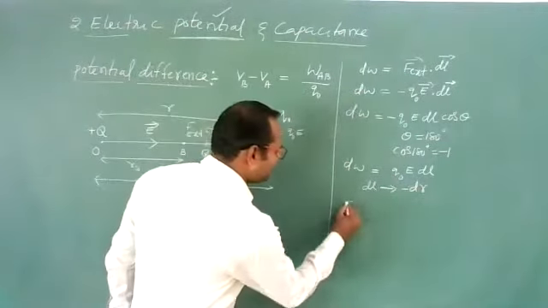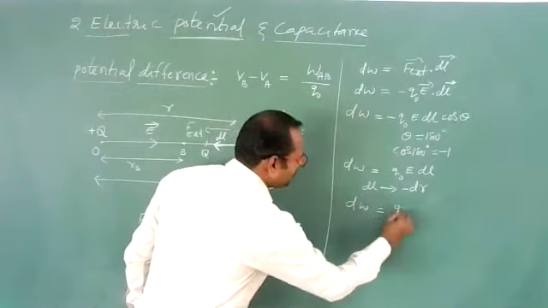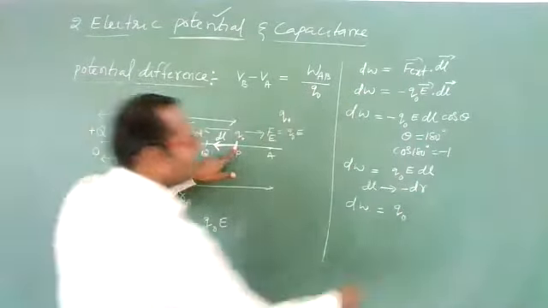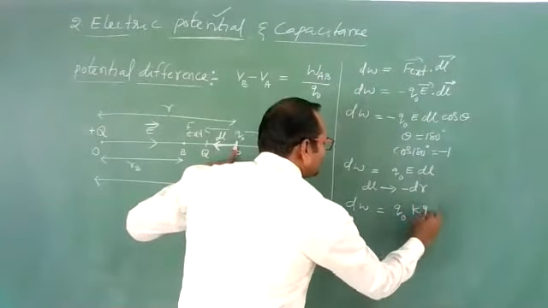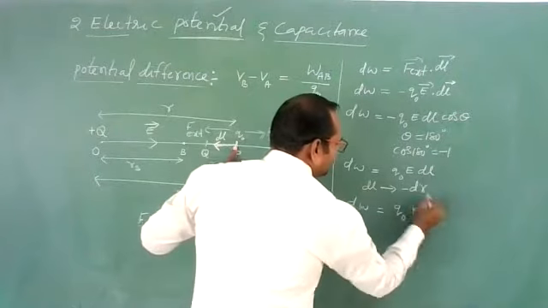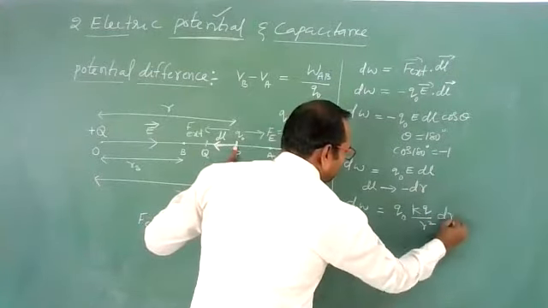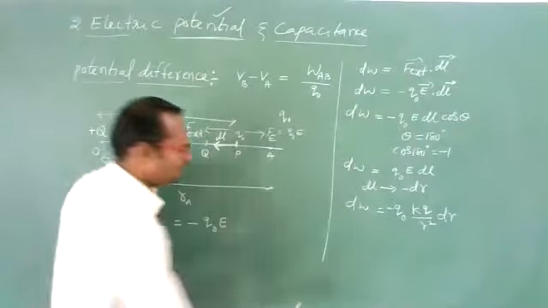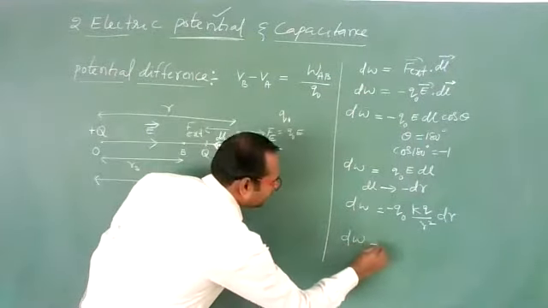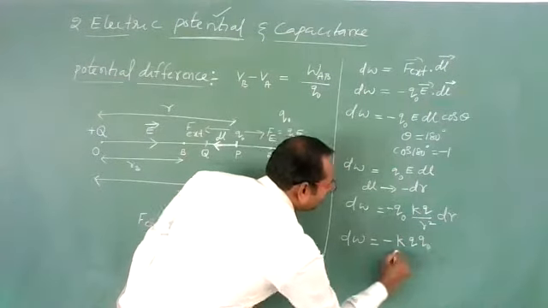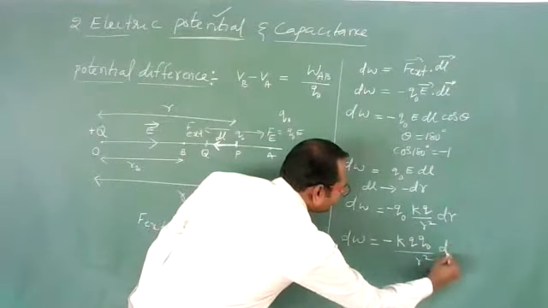Yes, you will get dW is equal to Q naught into the E value. Electric field at point P, how much? 1 by 4 pi epsilon naught, means K Q by R square, into dl. dl can be written as minus dr, so I'll write minus here. This is a small amount of work done. So in proper order, I can write it like this: minus K Q Q naught by R square into dr.